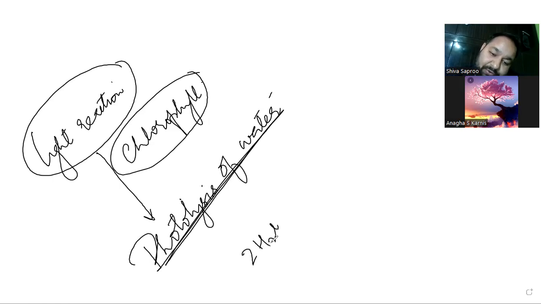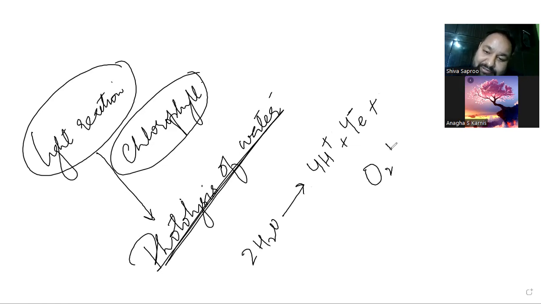So here 2 H2O is broken to form 4 protons plus 4 electrons plus oxygen. That means this oxygen is also released by the water. So many people are confused in this case. They think that oxygen is a gas and has to be released by the carbon dioxide. But carbon dioxide here is not releasing oxygen.